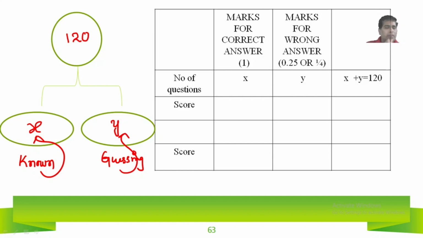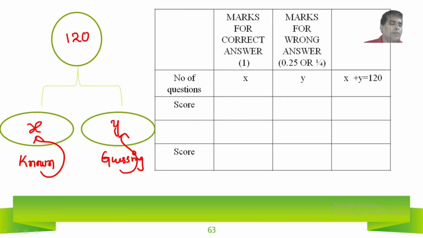So out of 120 questions, we are dividing into two parts. One is known questions, one is unknown questions, where we are guessing. Total 120 questions we have divided into x and y.